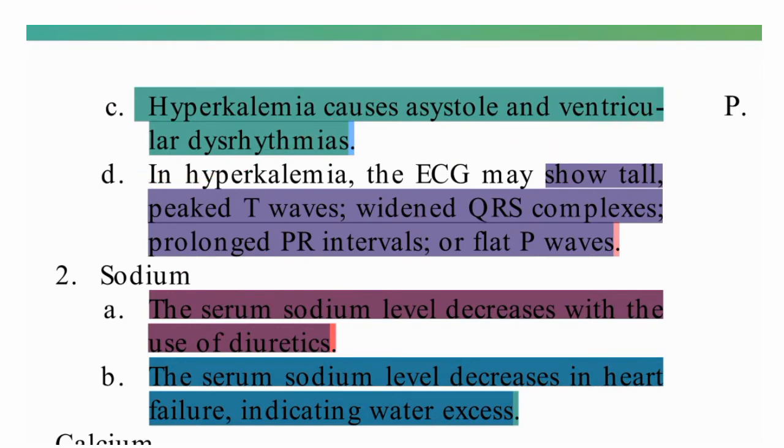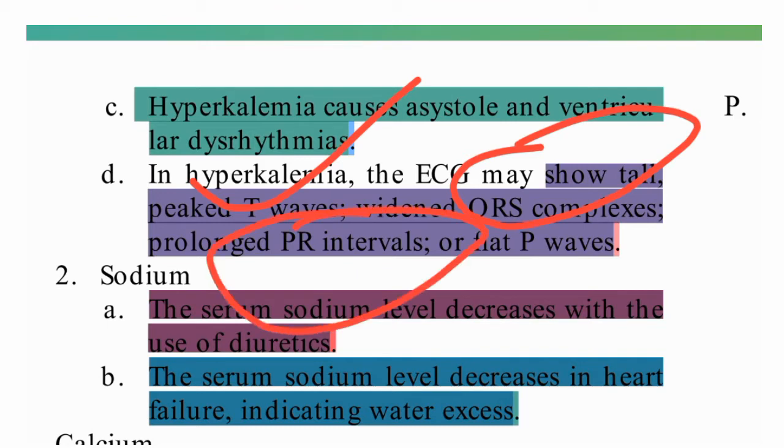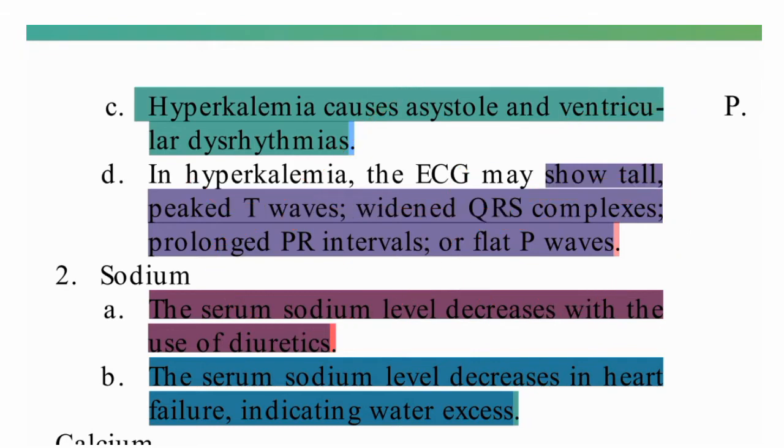In hyperkalemia, what are the changes in ECG? How will it look? A tall T wave will be there. In hyperkalemia the T wave will be tall, the QRS complex will be widened, and the PR interval will be prolonged, and the P waves will be flat.